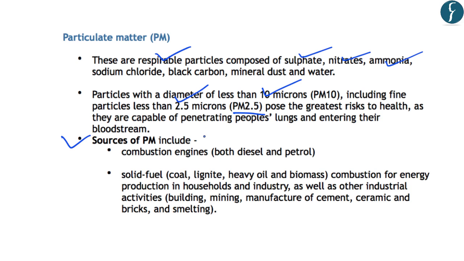Now, regarding the important sources of particulate matter, you should note that these include combustion engines, which includes both diesel as well as petrol engines. Further, they include solid fuel, for example, coal, lignite, biomass combustion, etc. And also important industrial activities like building, mining, manufacturing, etc. And all these are known to be the sources of PM 2.5 pollution.